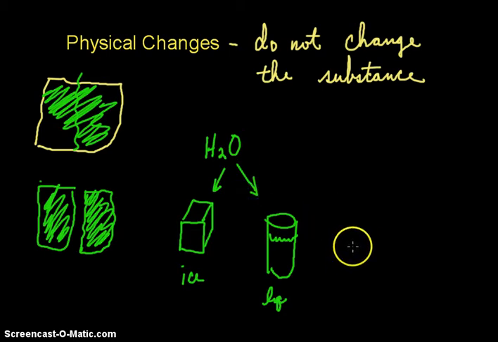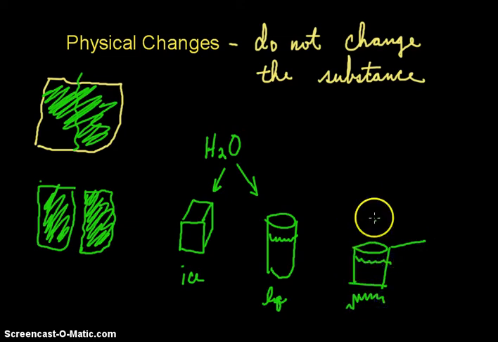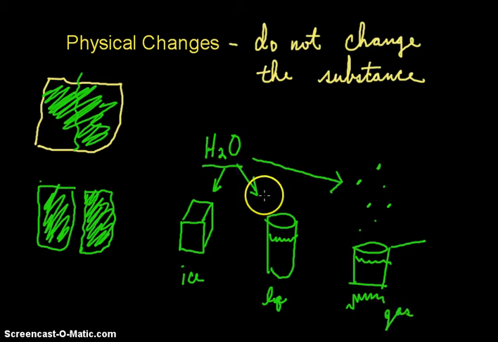And then if we take that H2O and we boil it, and it bubbles out or evaporates, and the H2O becomes a vapor or a gas, right? The H2O is just in different forms. In a solid, it's ice; in a liquid, it's water; and as a gas, it's water vapor. And so those are all physical changes.